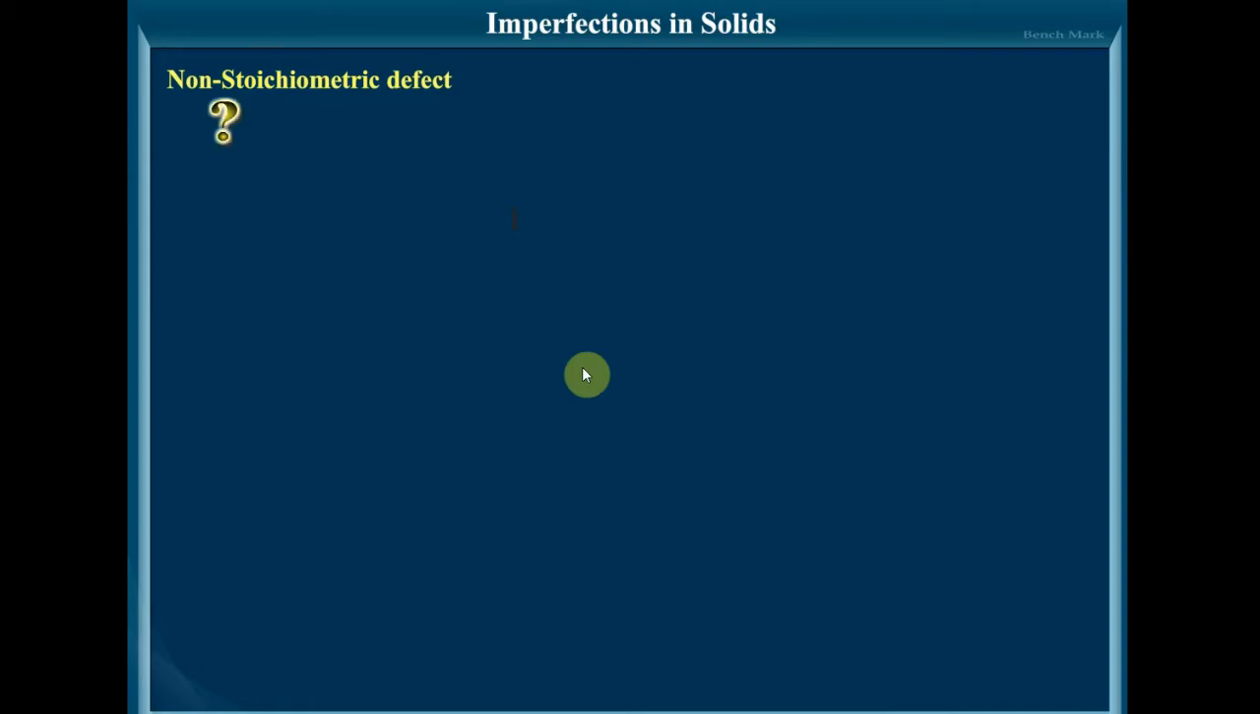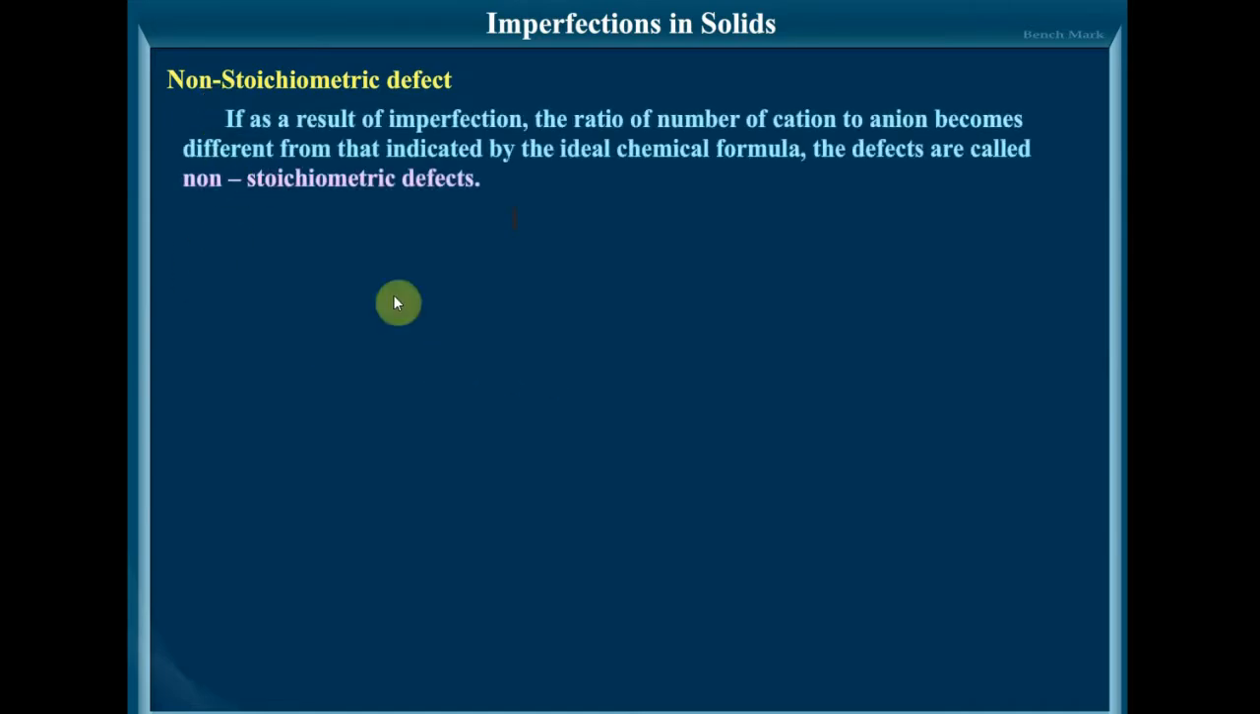We'll continue with the imperfections in solids, non-stoichiometric defects, the second classification of point defects. There are many compounds in which the ratio of the positive and the negative ions present in the compound differs from that required by the ideal chemical formula of the compound. Such compounds are called non-stoichiometric compounds.